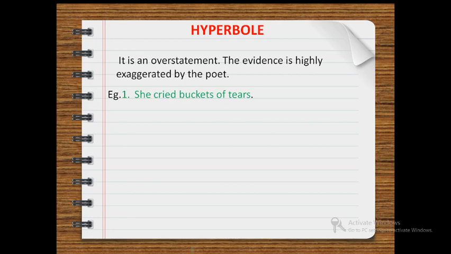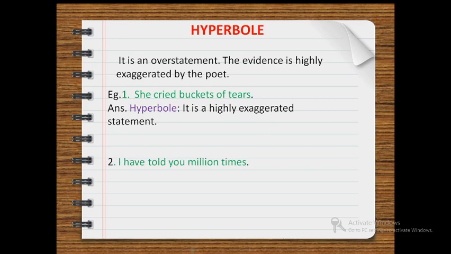She cried buckets of tears. That means she cried a lot. But instead of stating that she cried a lot, to catch the reader's attention, it is stated as she cried buckets of tears. So while explaining this sentence, you will write answer, hyperbole. It is a highly exaggerated statement.